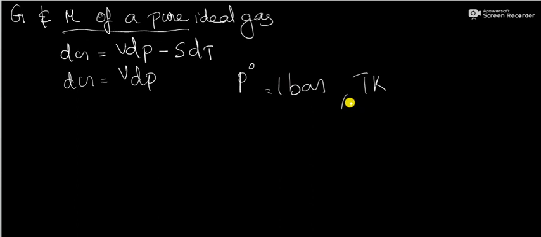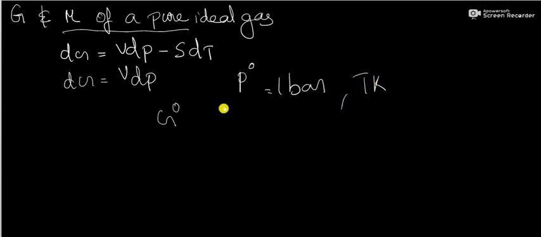The Gibbs energy of the system is obviously G0, that is the standard Gibbs energy. Suppose the pressure alone is changed to P bar, so that the Gibbs energy changes to G at T Kelvin.